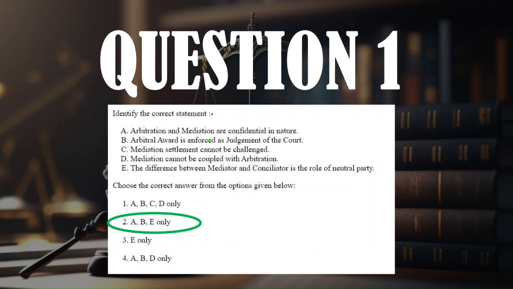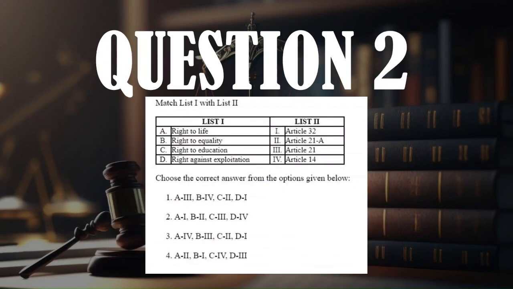And coming to statement D, it says that mediation cannot be coupled with arbitration. This is obviously also wrong, because if you look at the types of mediation, we know that one of them is mediation coupled with arbitration. So that leaves A, B, and E, which are all correct options because it says they're both confidential, which is true. The arbitral award can be enforced as a judgment of the court, and the difference between mediator and conciliator is the role of the neutral party. So A, B, and E are all correct, so that obviously leaves option 2 as the correct answer.